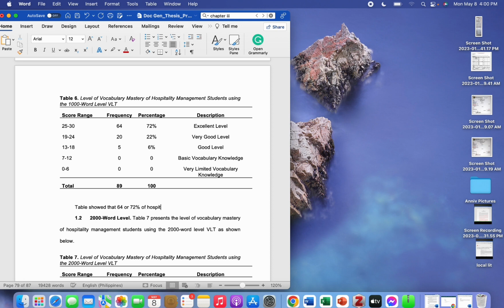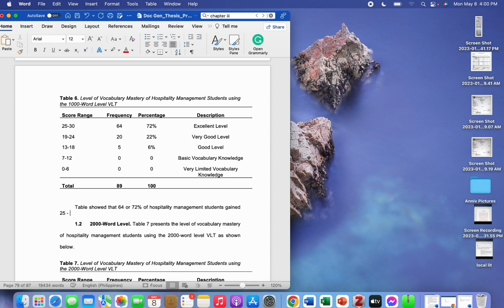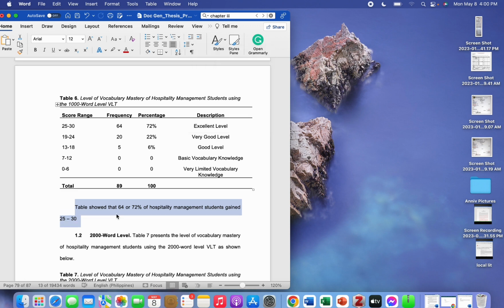I interpreted this one by saying "Table showed that 64 or 72% of the respondents gained the 25 to 30 score range." Okay, the score range is on the left side of the table, described as excellent level because that is the description of that score range.